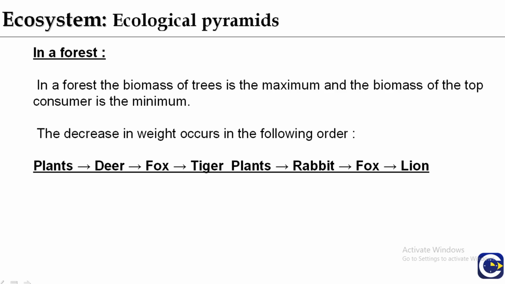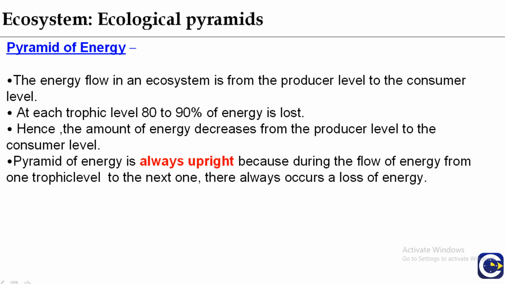In a forest, the biomass of tree is maximum and the biomass of the top consumer is minimum. Plant, deer, fox, tiger; plants, rabbit, fox, lion. Decrease in weight. Now the pyramid of energy. Pyramid of energy is always upright because there is reduction in energy at each trophic level.